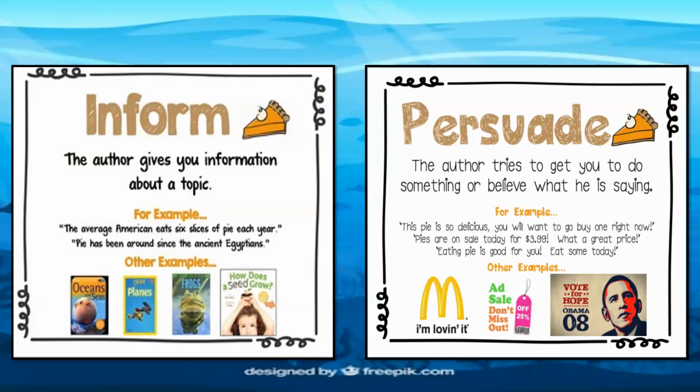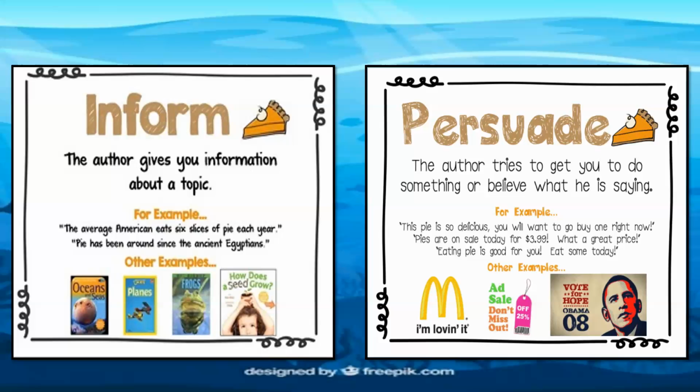Okay, and we move to the other purpose, that is persuade. In this case, the author tries to get you to do something or believe what he is saying. Keep in mind that when the author's purpose is to persuade, that means the author will try to convince you to think as he thinks, or to believe what he believes, or to stop doing something because it's bad. And the author provides a lot of information about that, and he convinces you to stop doing or to continue doing something.